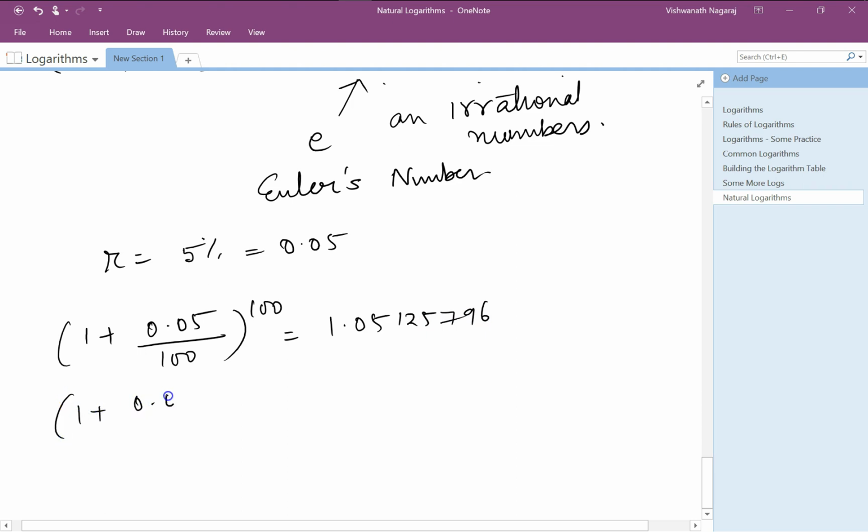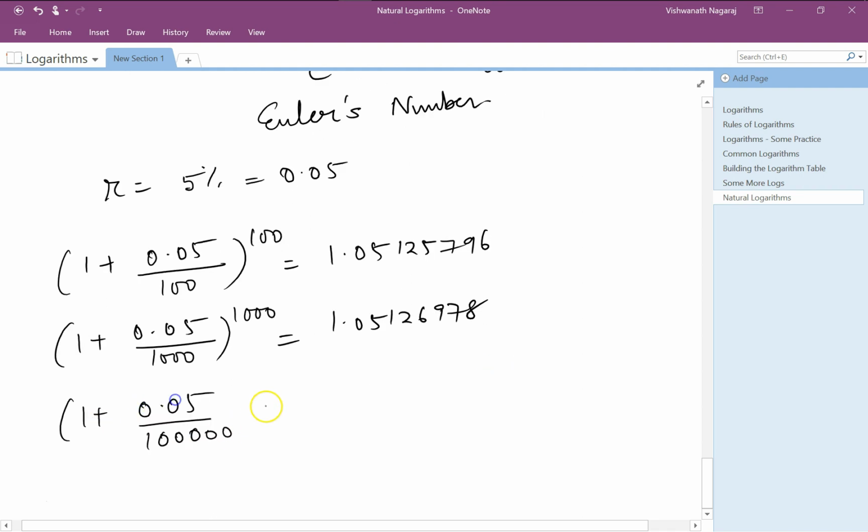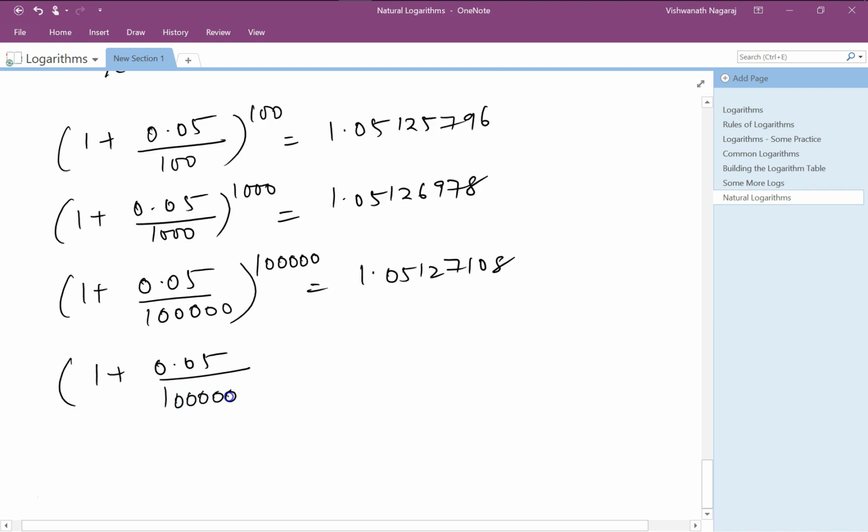1 plus 0.05 divided by, let's say, 1000. This gives me 1.0512697. 1 plus, let's say, 0.05 divided by 100,000 gives 1.05127108.